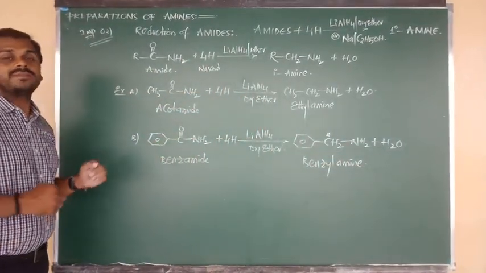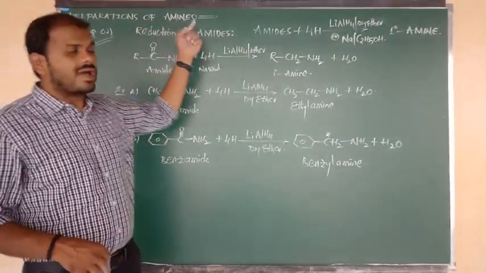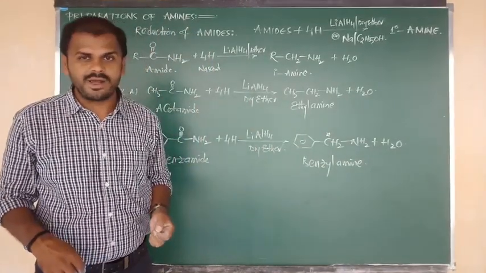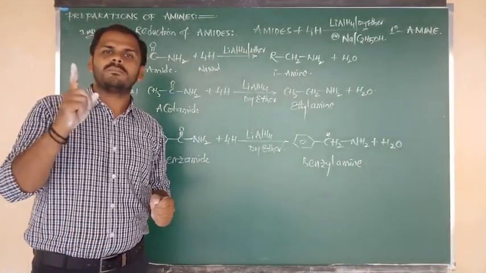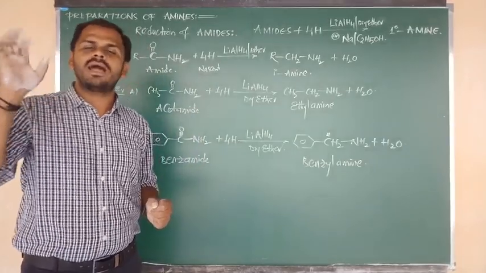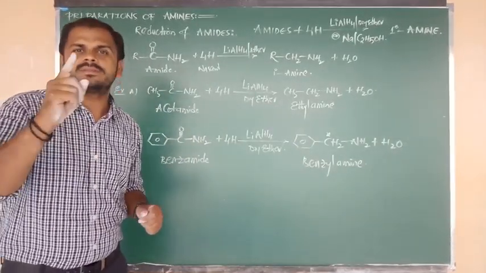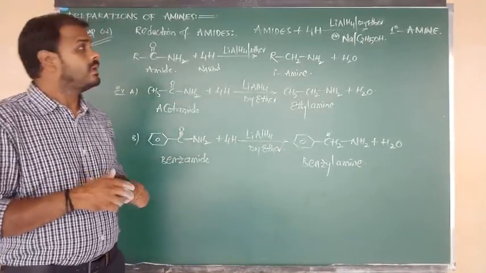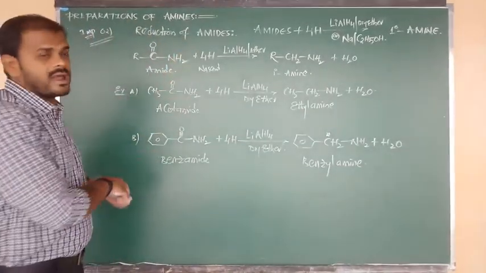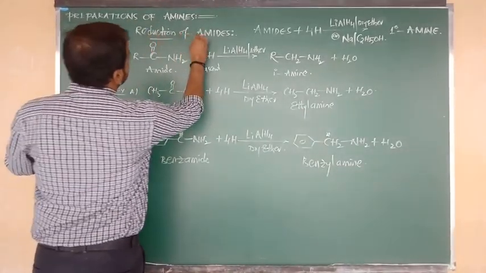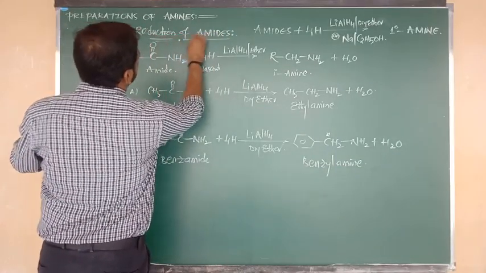In this class, in the preparation of amines, how many methods have we finished? Two methods. Number one is Hoffmann's bromamide degradation reaction, in which we get a primary amine that contains one carbon less. Number two is the reduction of amides method.